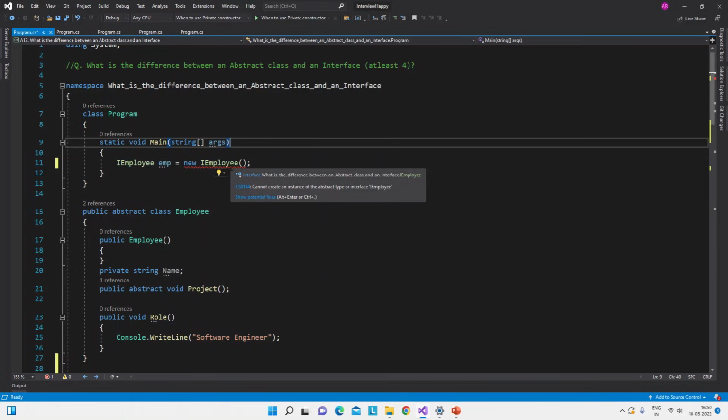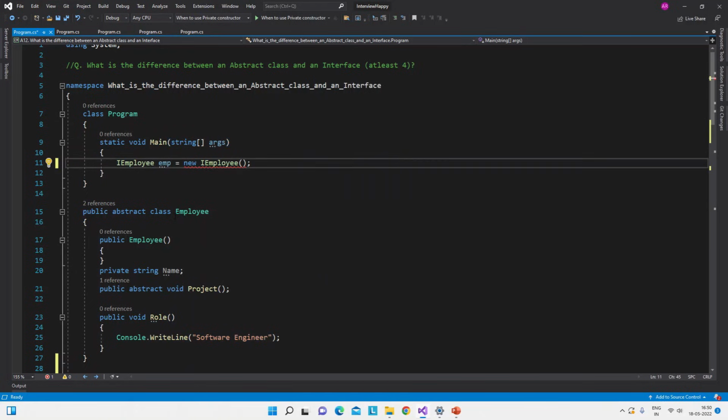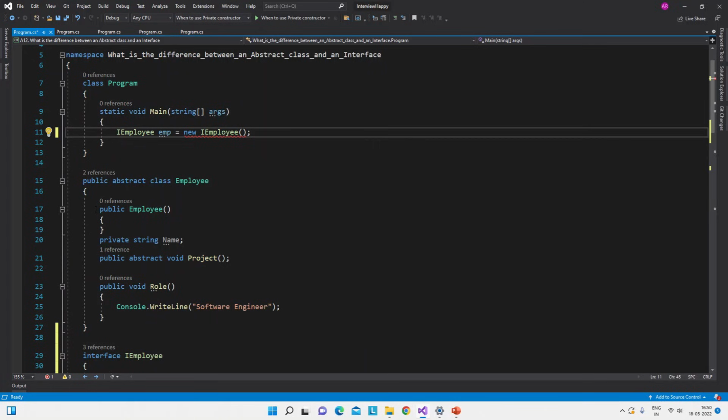But there is one thing which can be noted here: why do we need the constructor inside the abstract class? When object creation is not possible, why is this constructor required? That can be a separate question, but I will answer it here. Suppose this abstract class is derived in some child class.